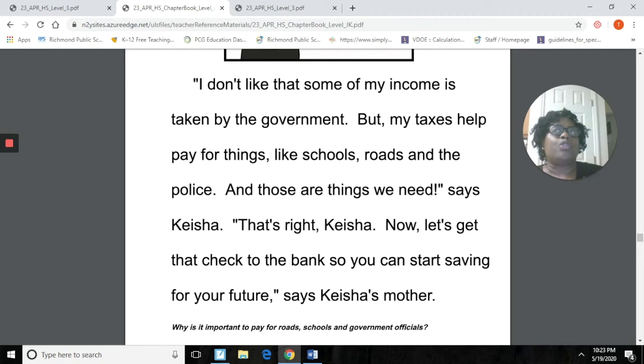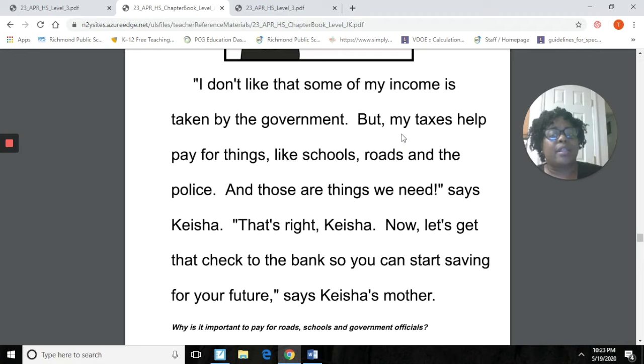For instance, when you walk into the building and you notice that the lights are turned off. Now, can we learn in the dark? Well, we cannot learn in the dark. So if there's no tax money to help keep the lights on in the school, that's going to hinder us from being able to learn efficiently.